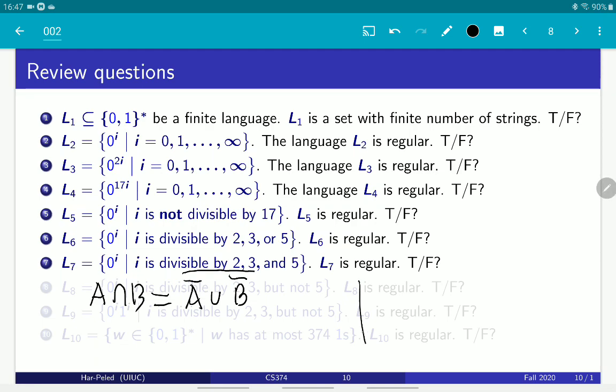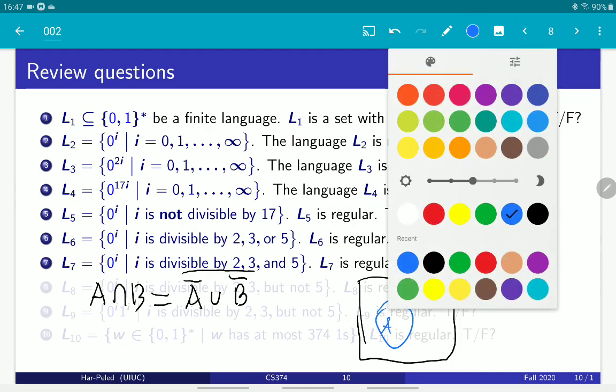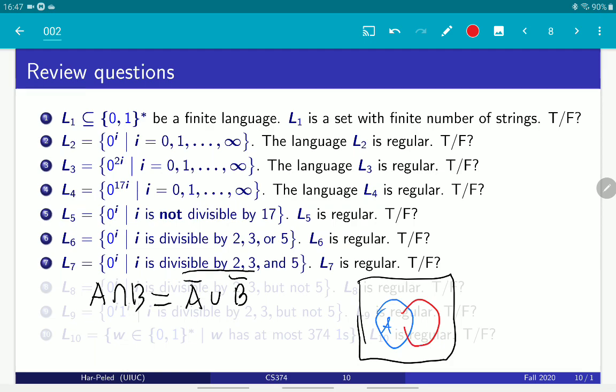So this is one of those things that is easier to see if you draw them. So we have A, and we have B. Now let's take the complement of B, which is all the red area outside.